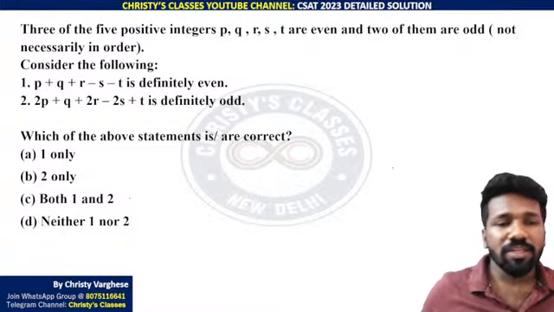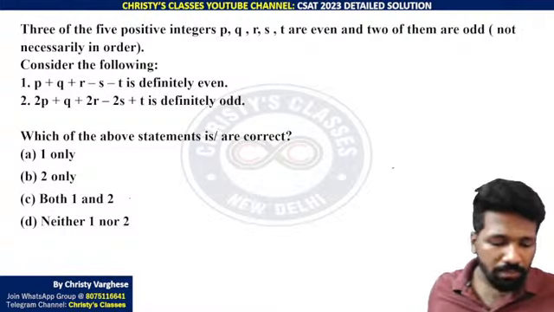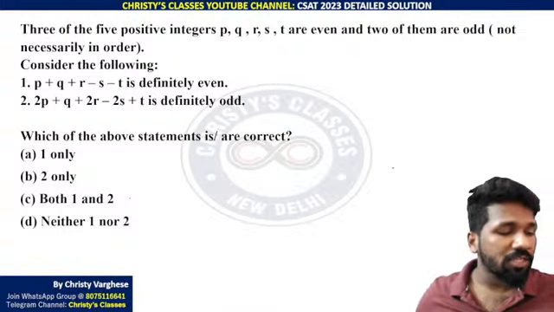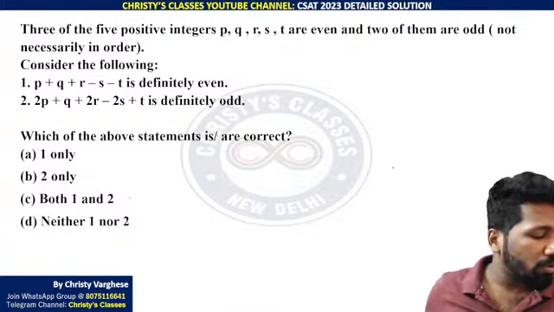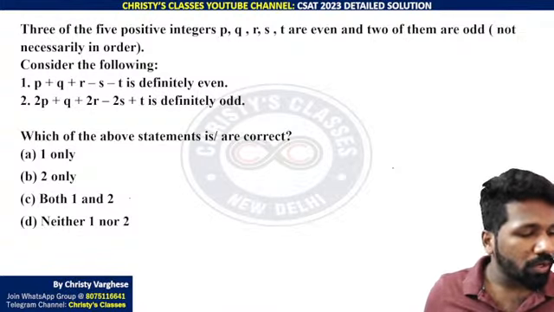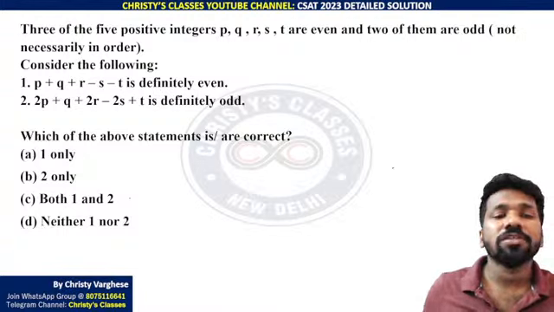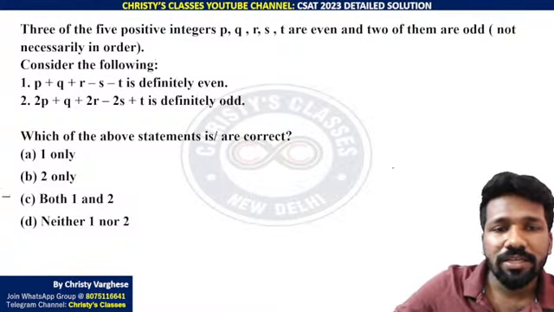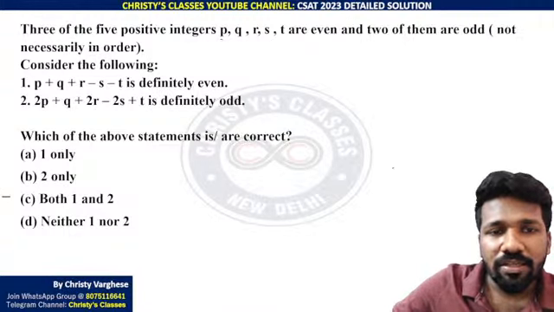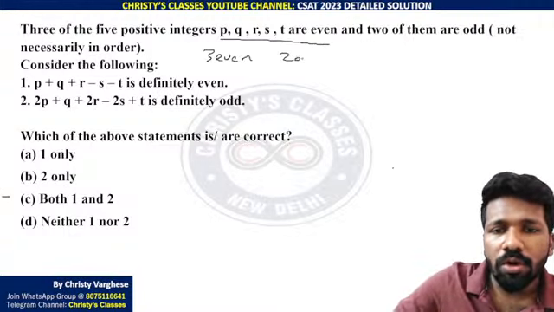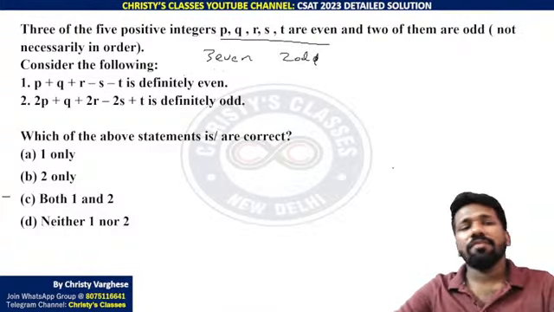Let us check the first statement: p plus q plus r minus s minus t. We don't know specifically which of p, q, r, s, t is even and which is odd. But whatever the situation, your answer should be correct. That is what we need. So let us check. The question says that 3 even numbers are there and 2 odd numbers are there. 3 even and 2 odd.